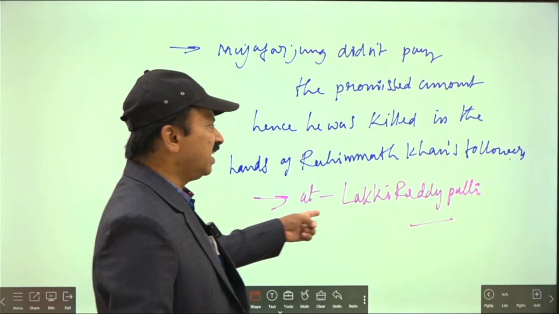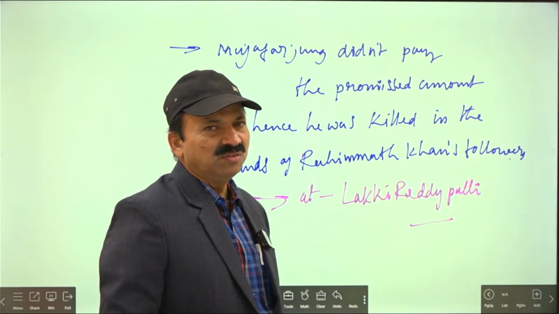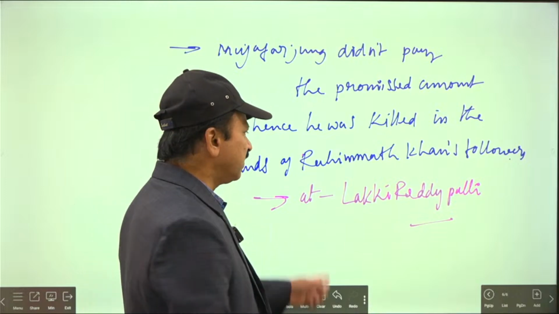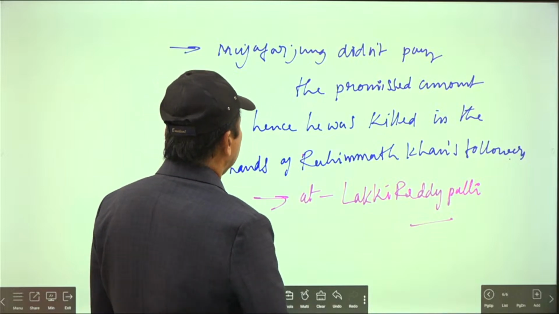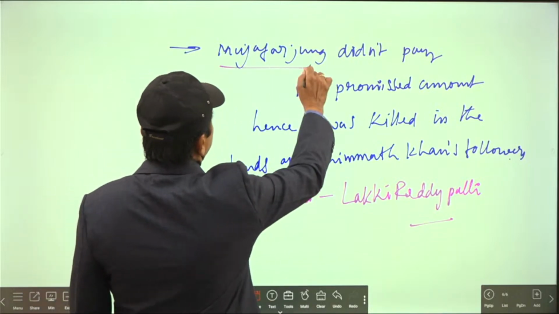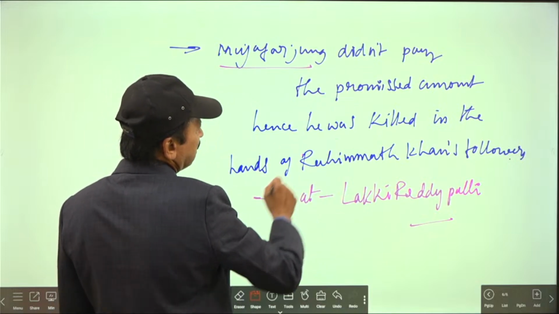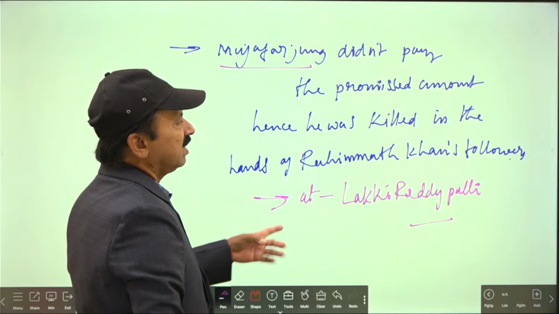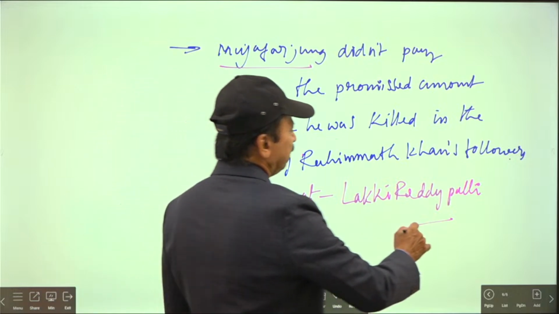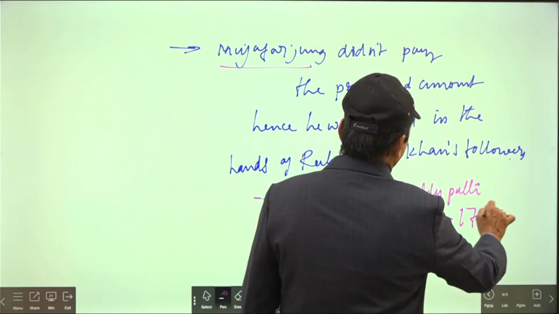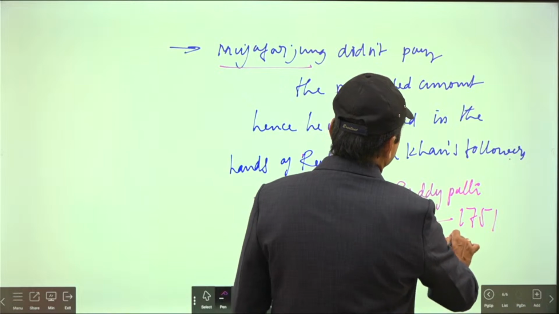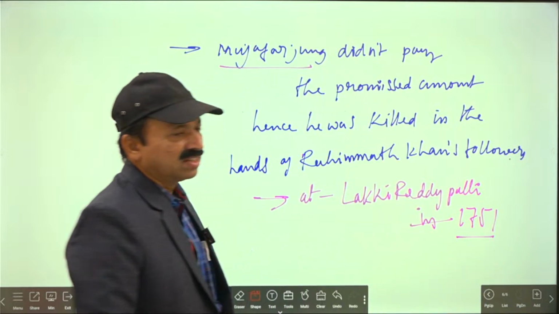So at Lakkireddipalli both lives ended. One is Nasir Jung's last life, and one is Muzaffar Jung's last life. Muzaffar Jung did not pay the promised amount, hence he was killed at the hands of Rahimat Khan's followers at Lakkireddipalli. In which year? In 1751 only this incident took place.